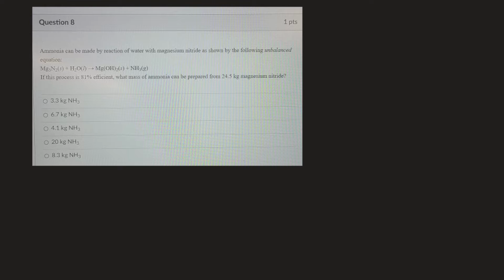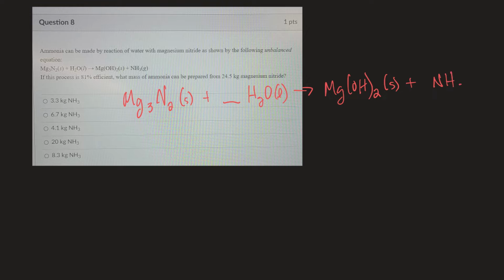Okay, here's another nice question. Let me write the formula down again. Mg3N2 as a solid reacts with water as a liquid to produce magnesium hydroxide, which is a solid, plus ammonia, NH3 gas. So they say if this portion is 81% efficient, what mass of ammonia can be prepared from 24.5